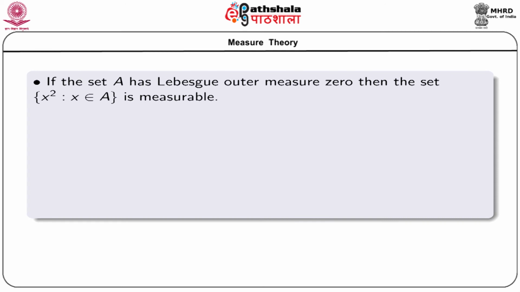Now, we will prove an assertion that if a set A has Lebesgue outer measure 0, then the set of all squares of the elements of A is also measurable.